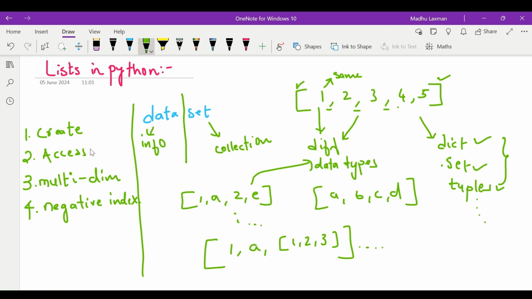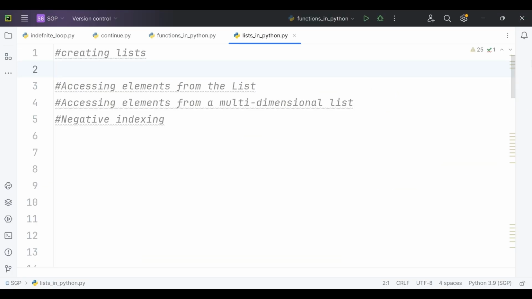So we will go to a practice session in PyCharm. We will see how to create a list first, and then how to access elements, and then the other two points. Now I am creating a list and storing it in a variable, let's say list1. To create a list, we need some elements, right? A list is a collection of elements enclosed in square braces. I'm taking a random list, 1, 2, 3, 4, with elements separated by commas. Now I can say this list1 is a collection of elements from 1 to 4.